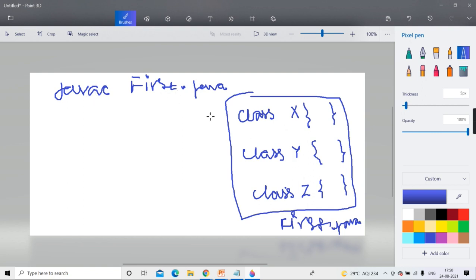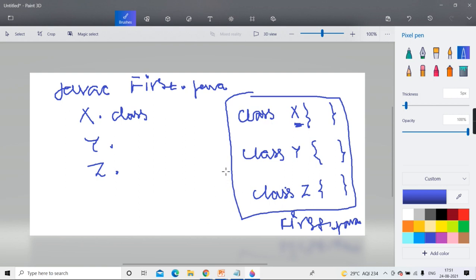It has checked the syntax, no problem, and converted it to bytecode. But the bytecode files are with these names. Means in the directory, you'll see 3 class files: X.class, Y.class, Z.class. Do you understand? Means in the directory, the name of the bytecode file or Java executable file, that is the .class file, depends on the class name, not on the source file name. Getting it?